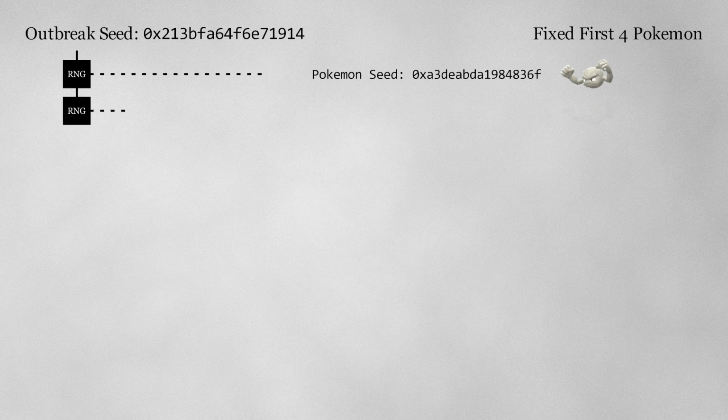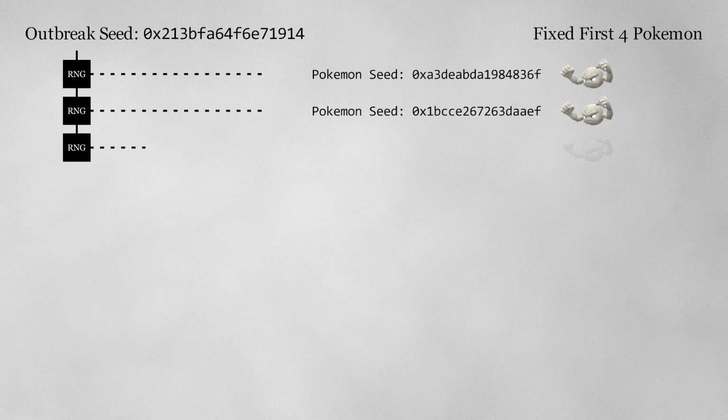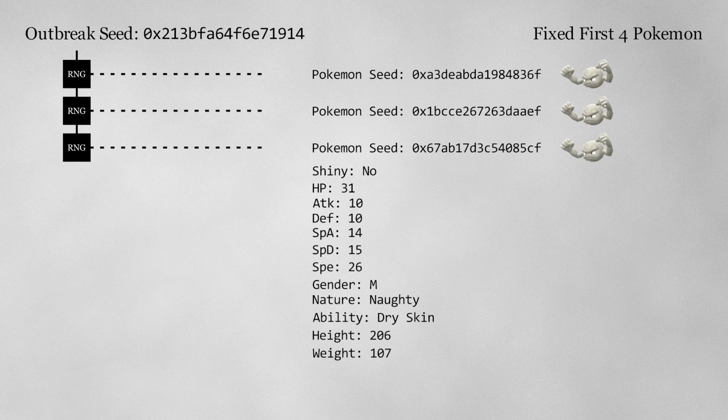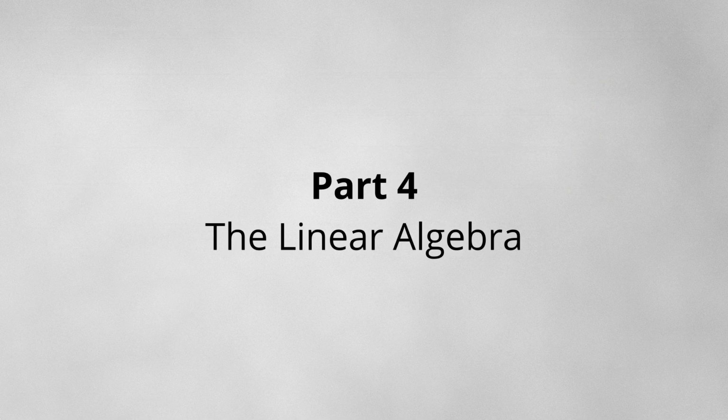Second, we know that the outbreak seed and the generated Pokemon stats are related. While the data may go through several steps to do so, the Pokemon stats can be represented as some function of the outbreak seed. So what if there was a way to reverse this function? This is where the linear algebra comes in.